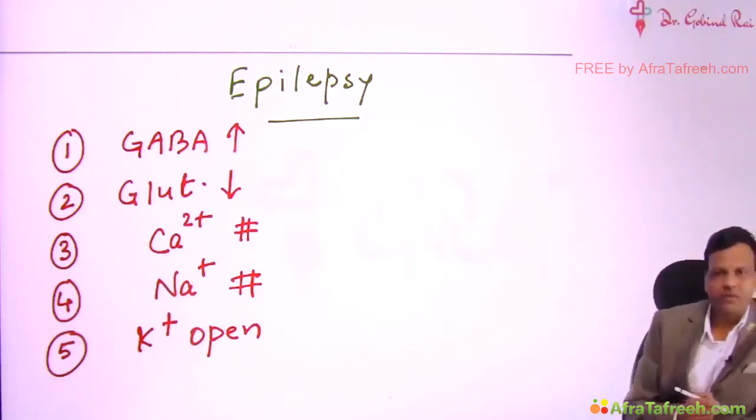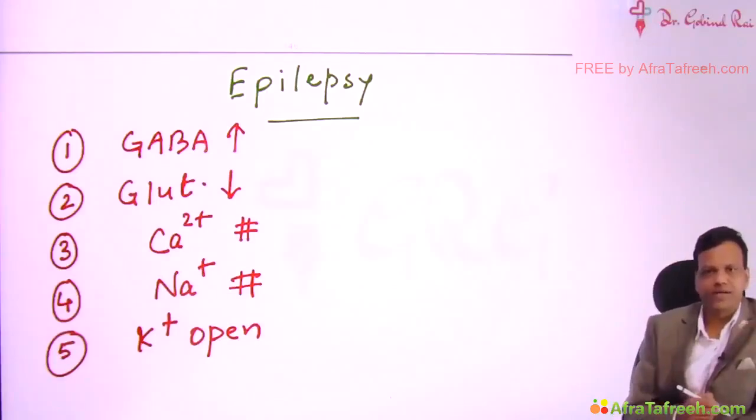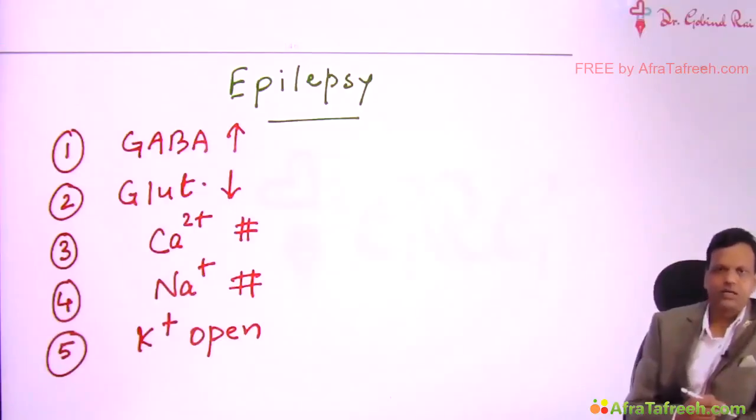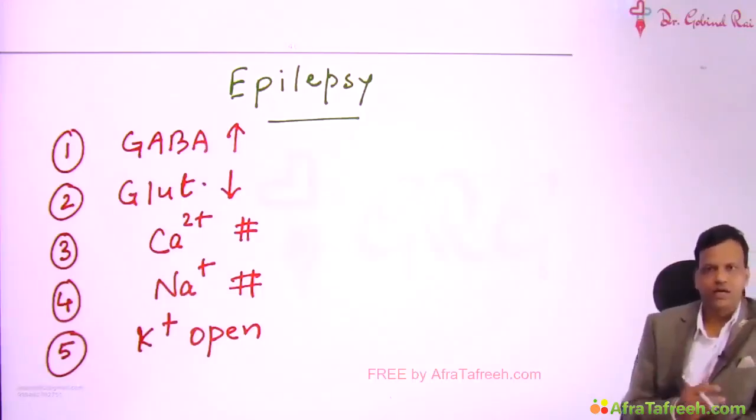So 5 major mechanisms by which an anti-epileptic drug can work. Drug may increase GABA, drug may decrease the activity of glutamate, drug may block sodium channels or calcium channels, and the drug may open the potassium channels. We'll discuss these one by one, starting with number 1, drugs increasing the GABAergic activity.